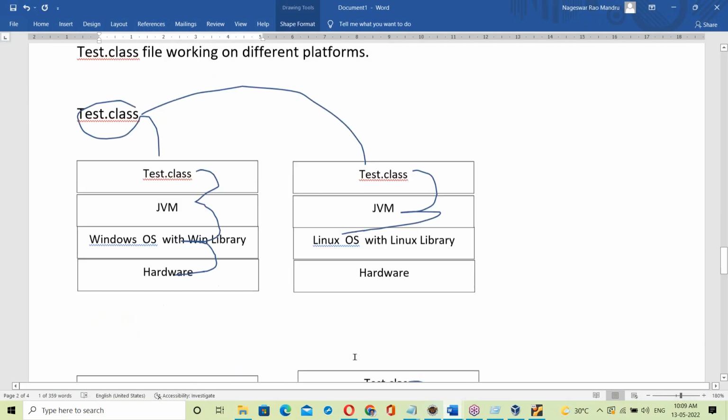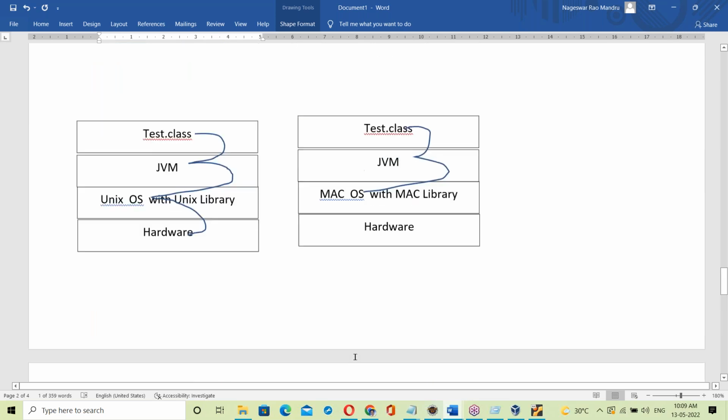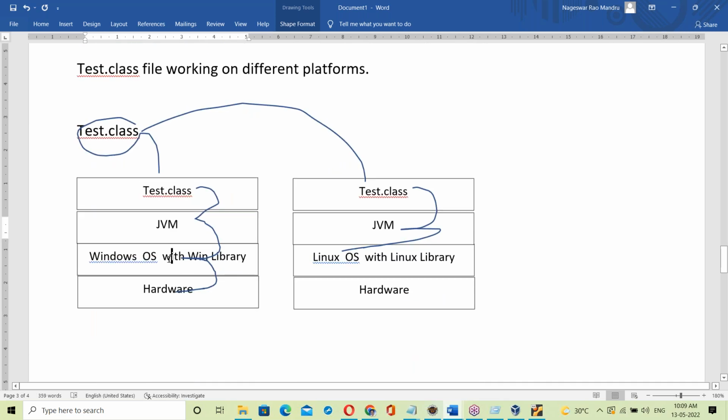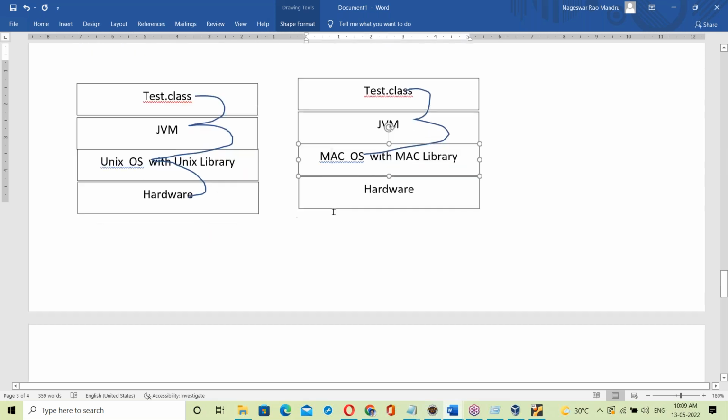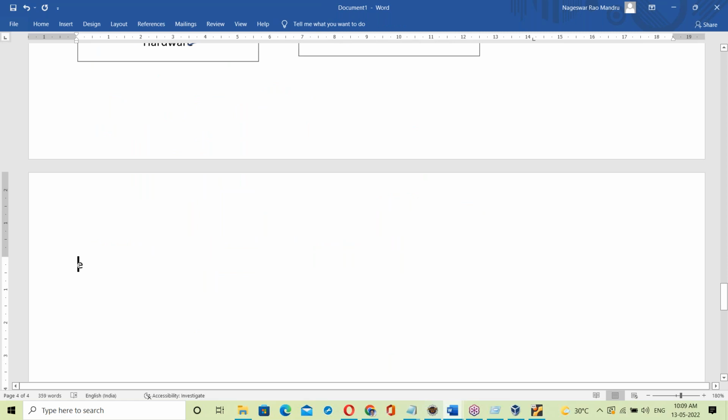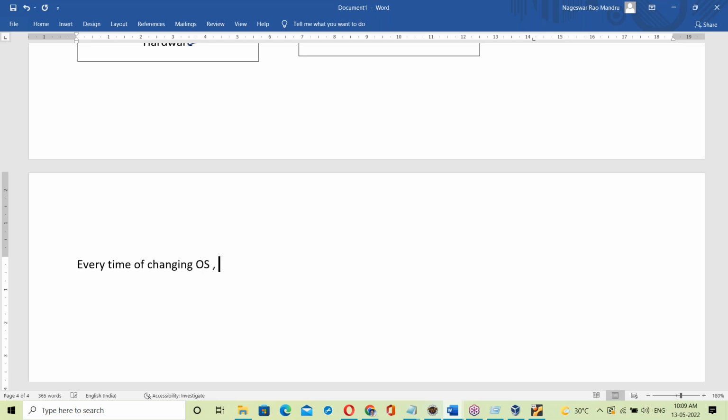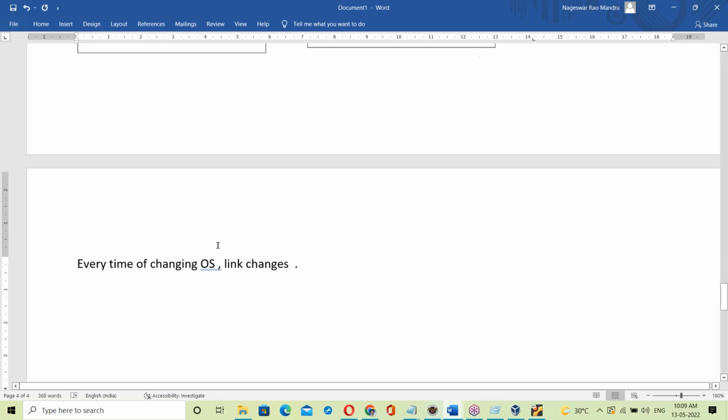What happens in the case of a .class file? Linking happens at runtime. If it is running on Windows, it links to the Windows base library. The same .class file running on Linux links to the Linux base library. Then Unix, then Mac, like this. Every time the OS changes, the link changes.